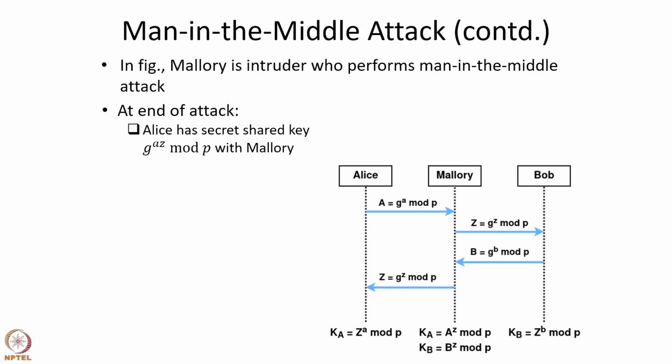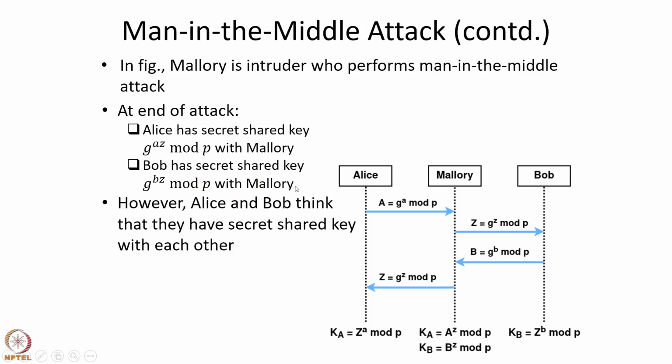So, at the end of the attack, Alice has the secret shared key g to the power az mod p with Mallory, that is the same as k, and Bob has the secret shared key g to the power bz mod p with Mallory. But Alice and Bob think that they have a secret shared key with each other. So, this is what this attack has done. It leads Alice and Bob to think that they have a secret shared key in common, whereas each one of them has a secret shared key with Mallory.